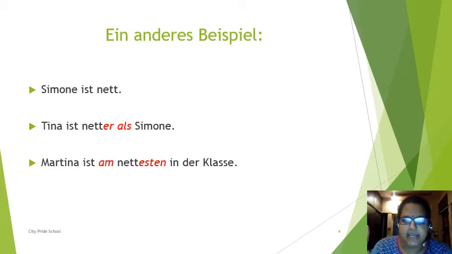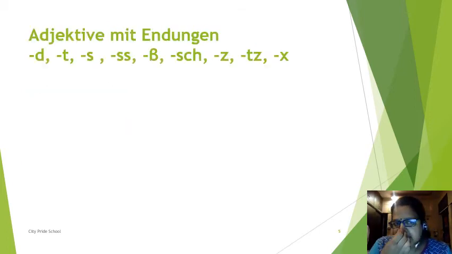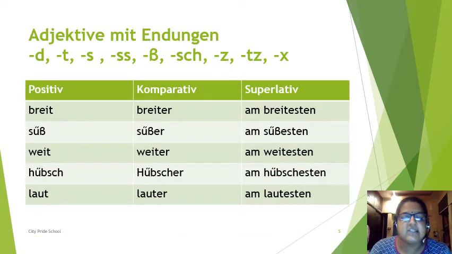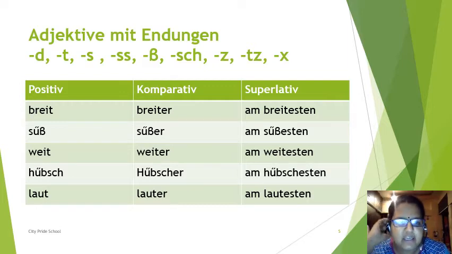Now let's move ahead. Here I am showing you a few examples of adjectives which end with d, t, s, double s, etc., sch, z, tz, x, and how they change in case of superlative form. Breit, breit means broad. Breiter, the normal comparative form. Am breitesten, esten is added. Süß, süßer, er is added.